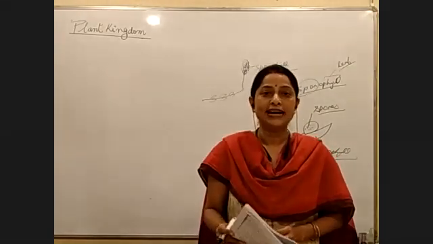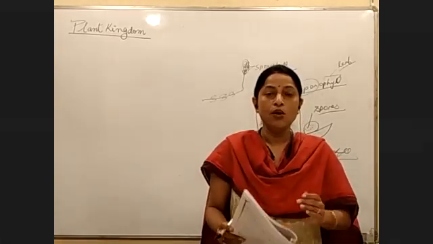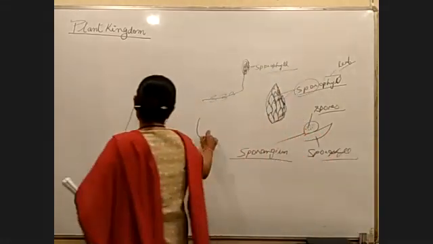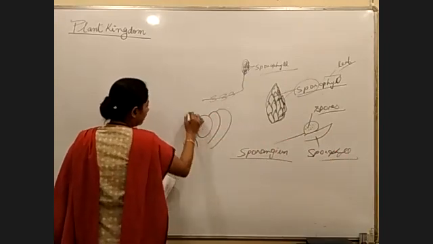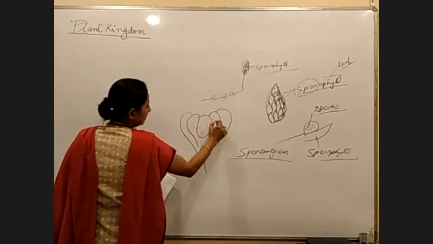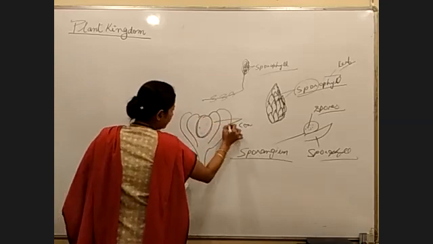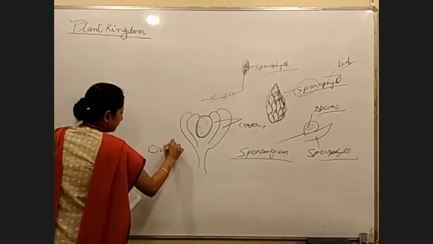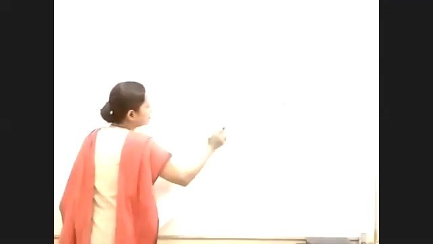Now, what is the ovule? A megasporangium with a covering is called an ovule. So if there is a megasporangium, and if the megasporangium has a covering, one covering or two coverings, whatever it might be. So this is the megasporangium, and these two are the coverings. And when a megasporangium has a covering, this structure would be called an ovule. Is the point clear?